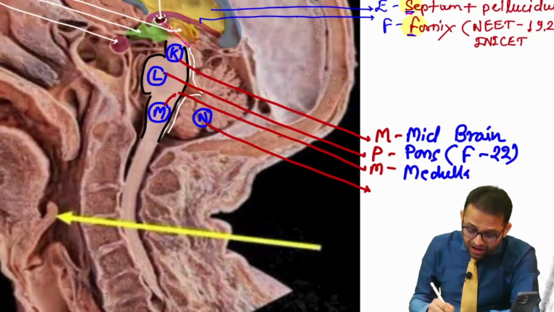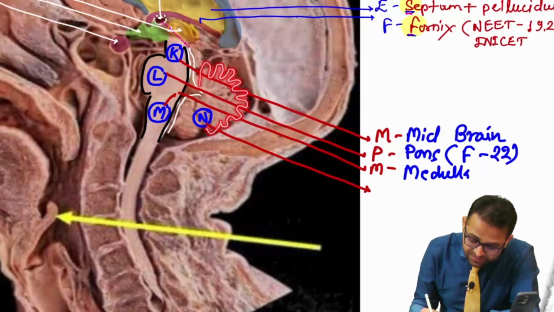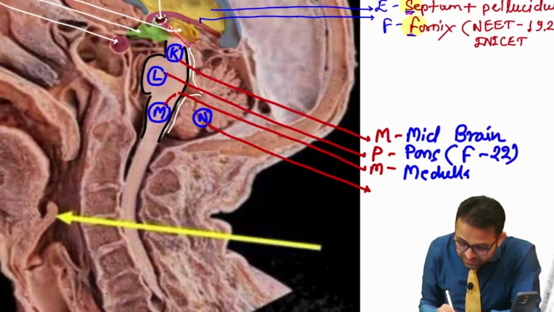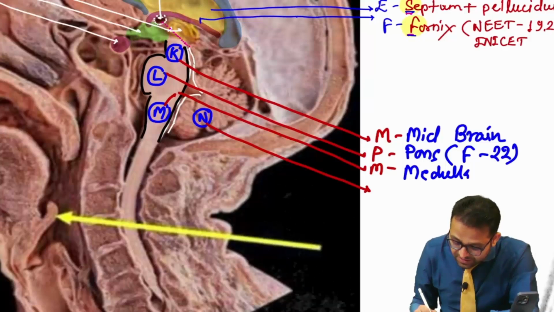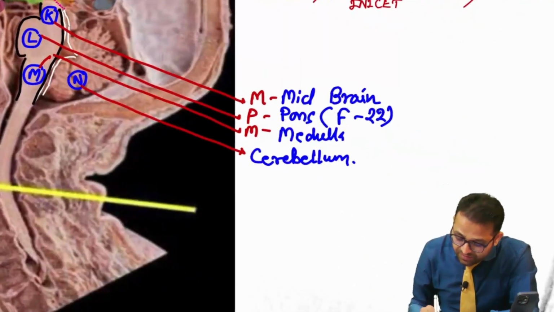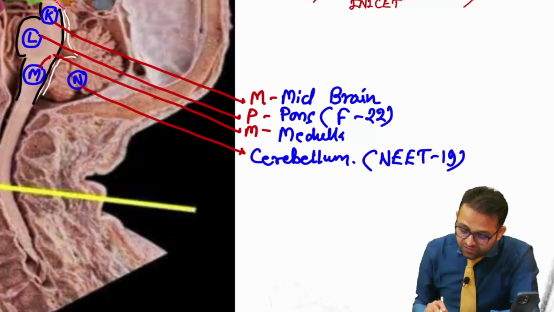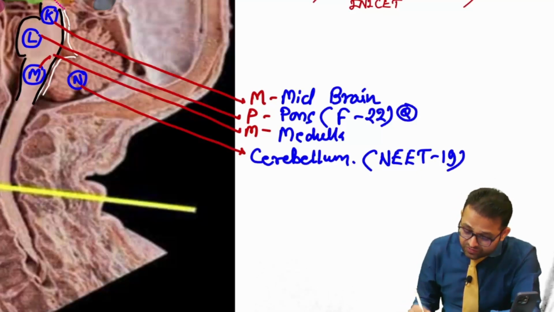Yes, they ask about this fern tree like branching pattern. Tell me, what is this fern tree like branching pattern? Sir, this is our cerebellum. Yes, sir, it is our cerebellum. Okay, so this cerebellum had been asked in your all India NEET exam, 2019. Okay, so these all are your MCQs.